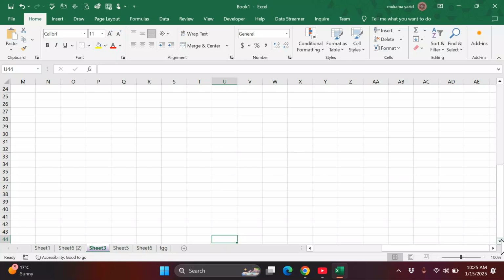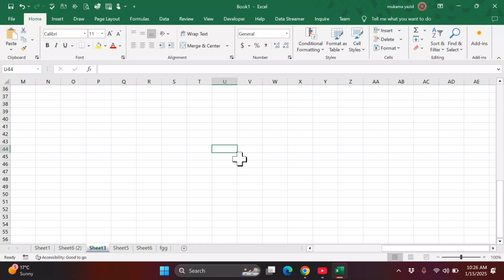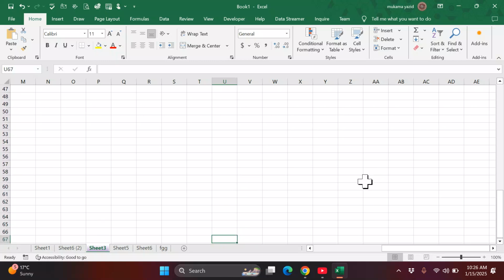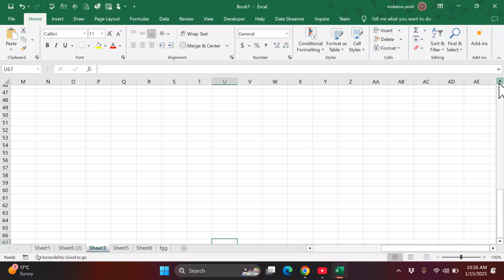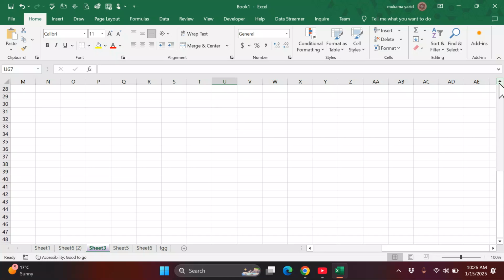This one, the scrolling bar, moves the entire view without changing the active cell. You can see it was 46, it will remain 46. But if I use the arrow key, it will change the active cell and I go down and navigate. So that is the difference. If you want to navigate your document and you don't want to change the active cell, you just use the scrolling bar, it will do that job better. So that is the scrolling bar.